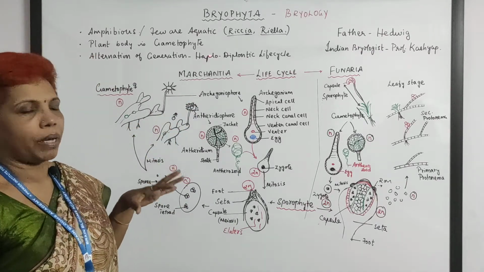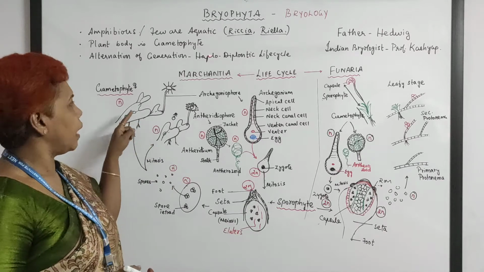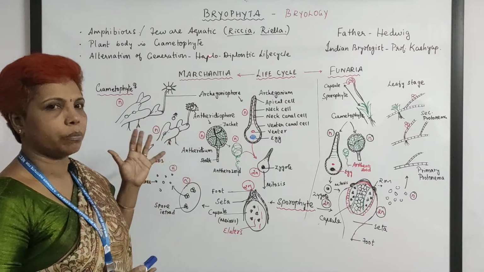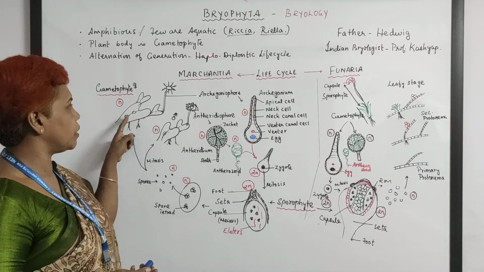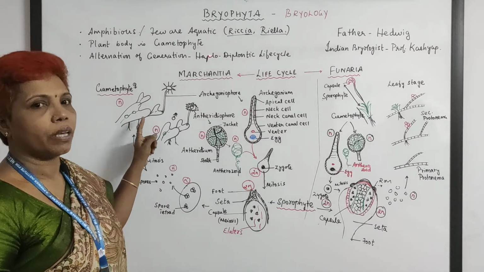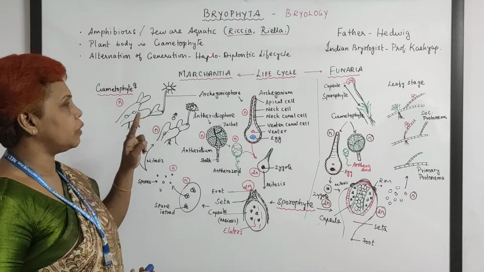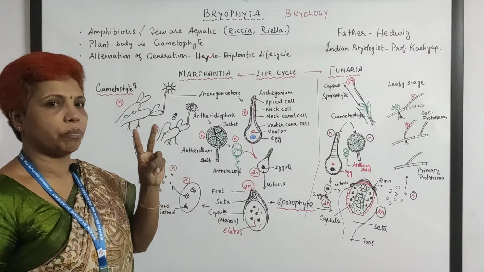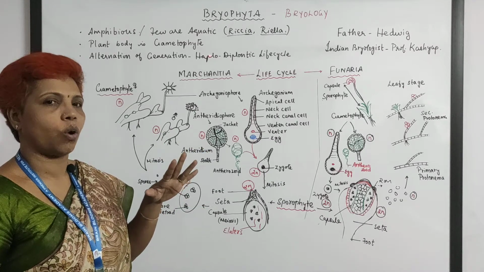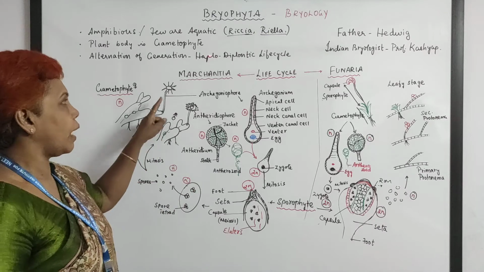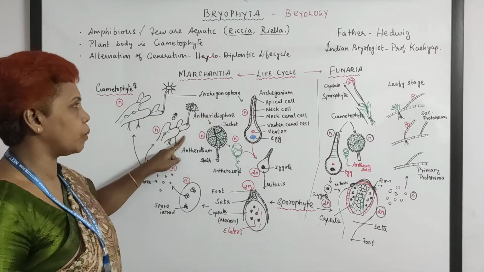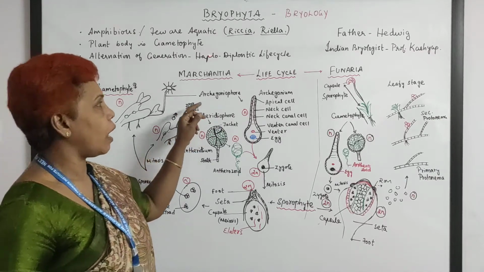When you talk about Marchantia, the thallus is dichotomously branched. It keeps on growing with dichotomous branches, and they have green gemma cups for an asexual kind of reproduction. Here there are two different plant bodies, male separate and female separate. It is called a dioecious condition, and the female produces archegoniophore and the male produces antheridiophore.